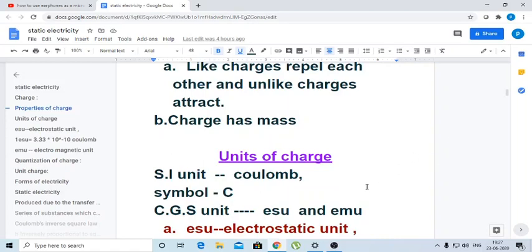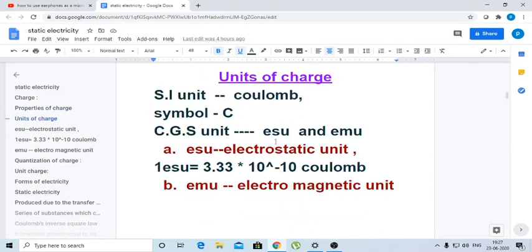We have the CGS units also. There are two CGS units. One is called the electrostatic unit, ESU, and the second one is the electromagnetic unit, EMU. ESU and EMU are the two CGS units. The ESU, electrostatic unit, if you convert it into coulombs, is equal to 3.33 multiplied by 10 to the power of minus 10 coulombs. And we have the second unit also, the EMU, the electromagnetic unit.